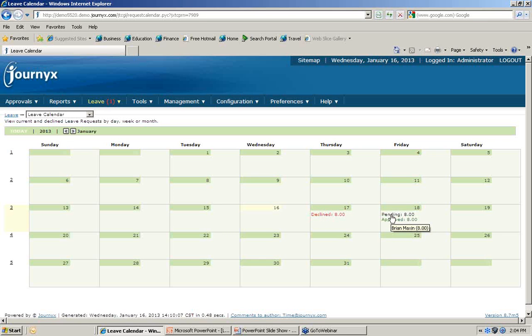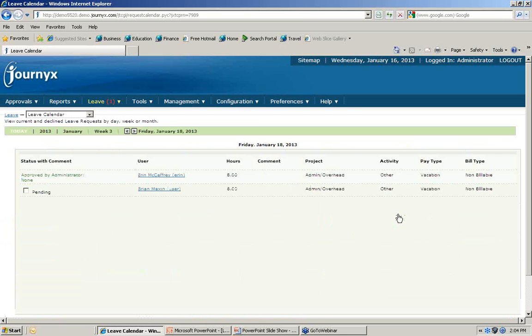If it's approved, it's green. And if it's still pending, you can see that that is in black. And basically this calendar is put in place to make sure that, for example, you've got enough coverage on a particular day. If I've got 5 or 6 people requesting time off on Friday, maybe I can't allow all of those people to take that time off on that day.